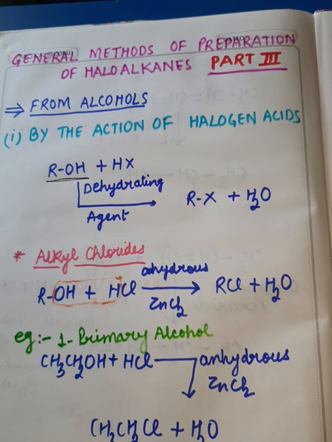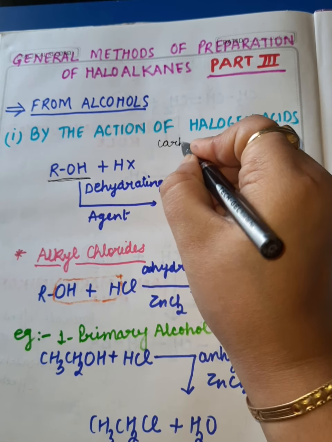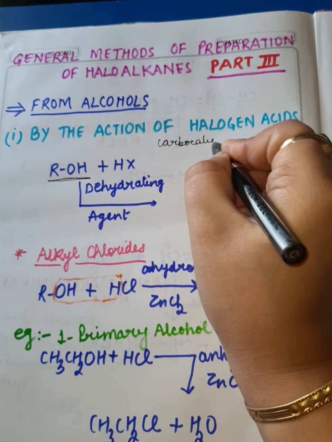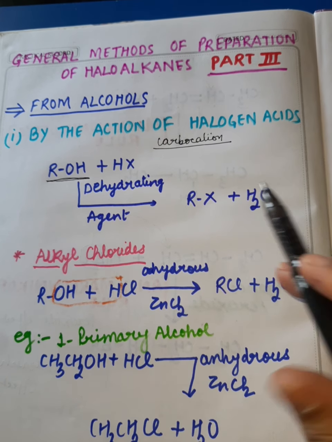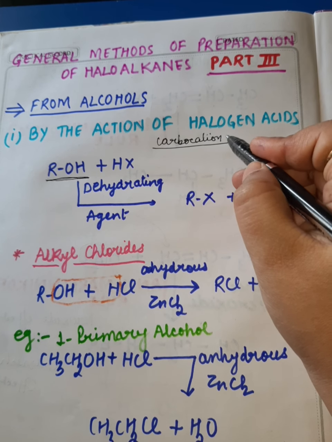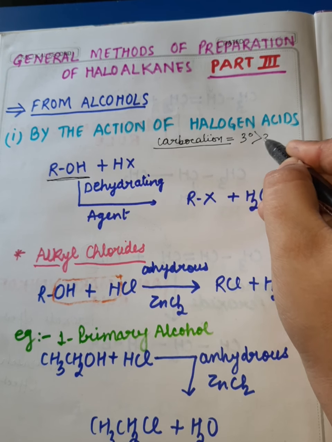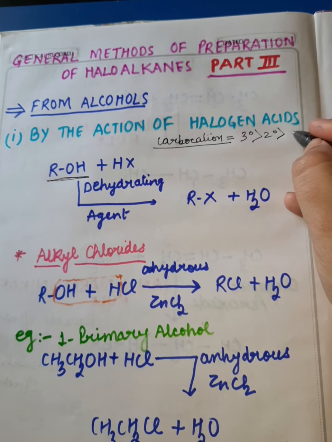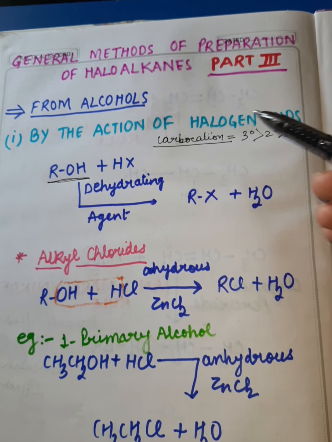In nucleophilic substitution reaction, the intermediate formed is carbocation. Now, we have understood very well in class 11, the stability of the carbocation follows the order 3 degree, 2 degree and then 1 degree. It means 3 degree carbocations are the most stable.